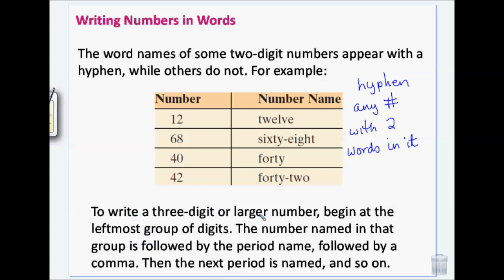To write a 3-digit or larger number, you begin at the left. You always begin at the left. So if it was 400, you'd start at the 4, so 472 or something like that.